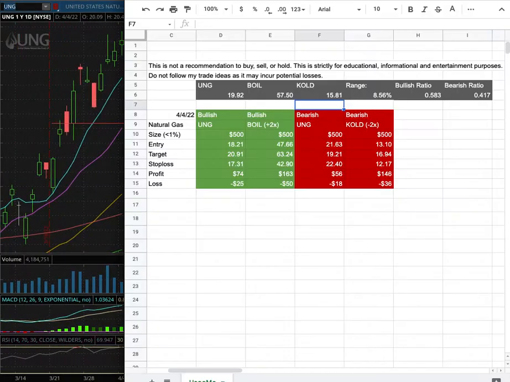My trade position size is less than 1% of my portfolio. My long entry is at $18.21, and that is this range here. My sell target is at $20.91. My stop loss is at